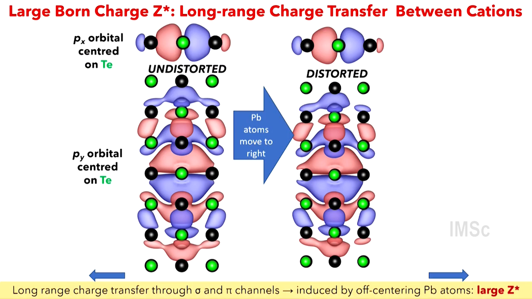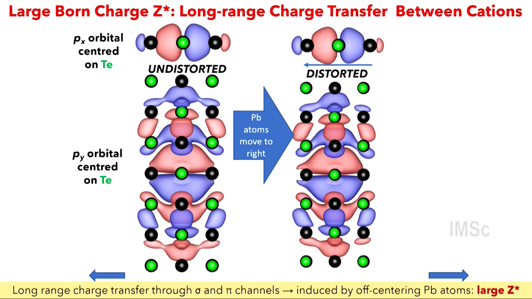And now the last point is, where does that very anomalous dipole moment or bond charge come from? Here we are showing one molecular orbital for the undistorted structure, and on the right we displace the lead atom to the right to create a positive dipole moment. What you will see is a charge which transfers from the right lead atom to the left lead atom, electronic charge.